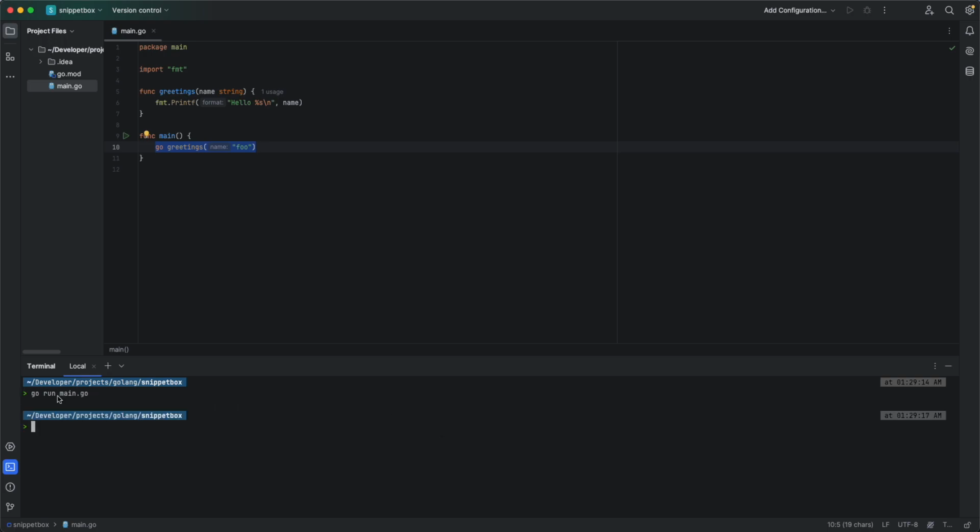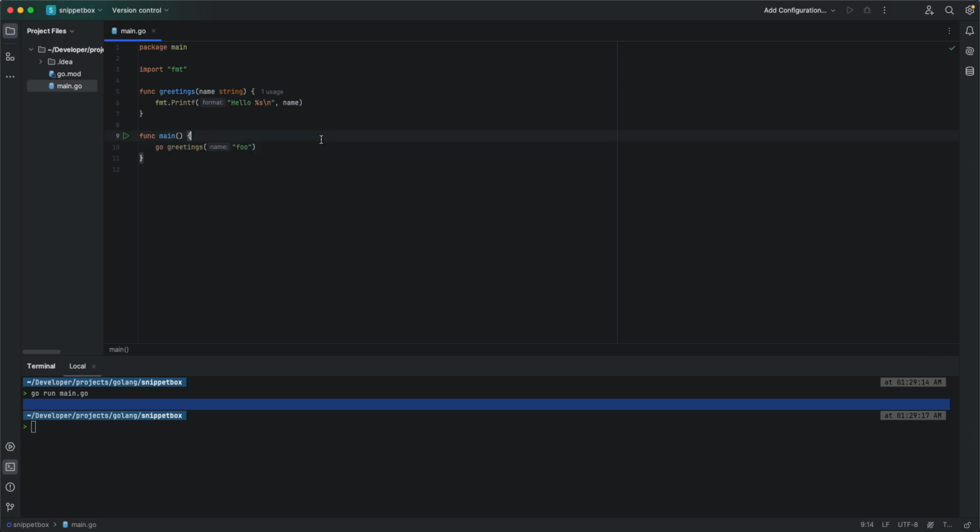But here you see that it doesn't seem to print anything in the console. So what's wrong here? What's actually happening is that the moment you added the go keyword in front of a function, you're actually telling the Go runtime that I want this function to run independently of the main function. So what that essentially means is main will no longer wait for this function to finish.